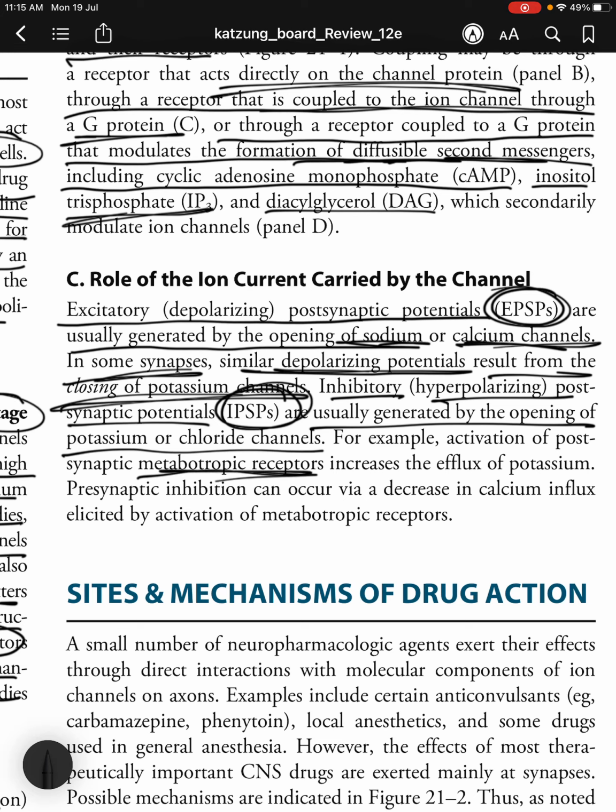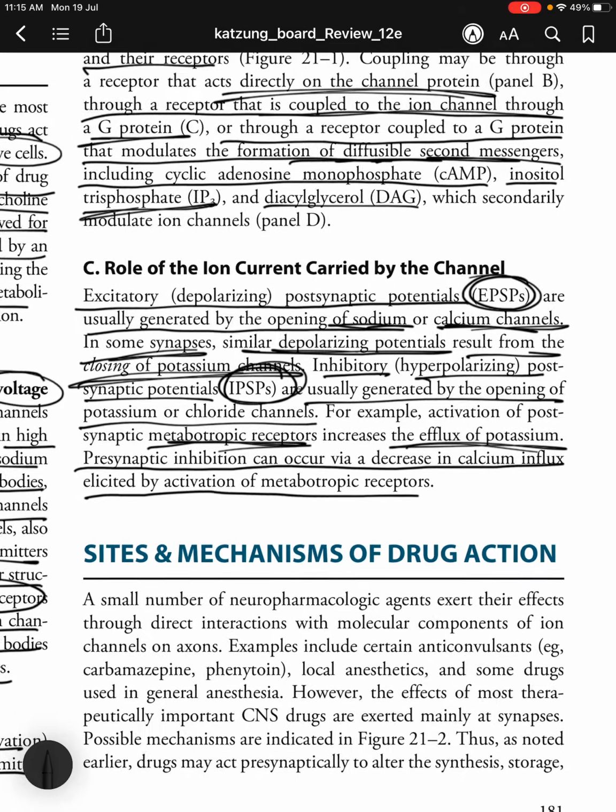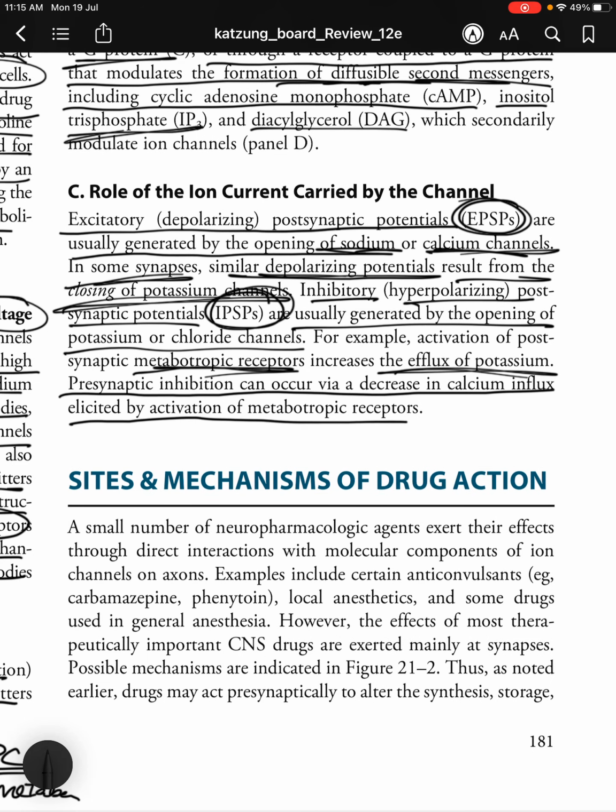For example, activation of postsynaptic metabotropic receptors, or G protein coupled receptors, increases the efflux of potassium. Presynaptic inhibition can occur via a decrease in calcium influx elicited by an activation of metabotropic receptors. So, presynaptic inhibition can result from a decrease in calcium influx elicited by activation of metabotropic receptors. Now, activation of postsynaptic metabotropic receptors increases the efflux of potassium.